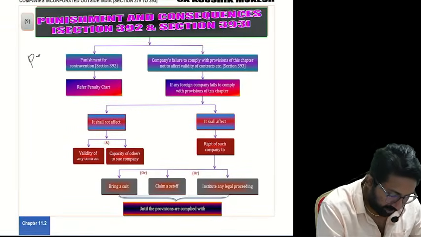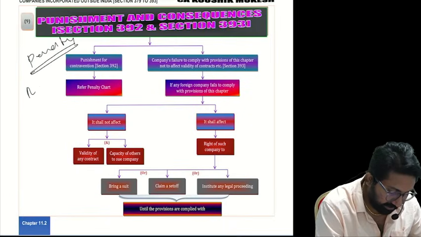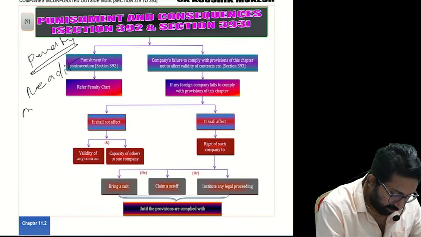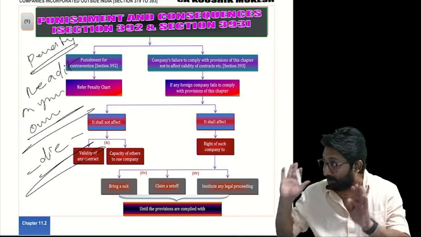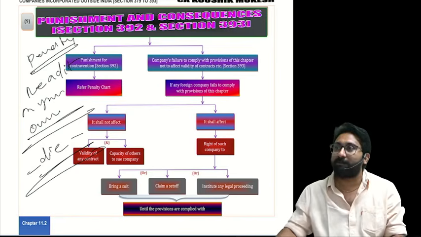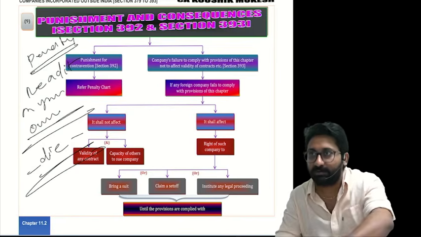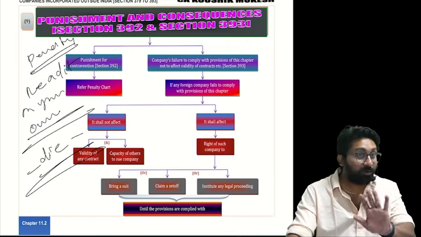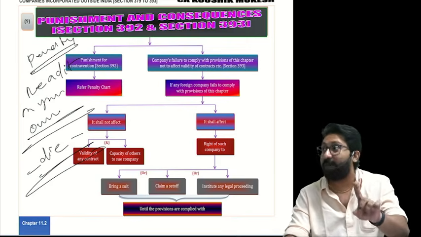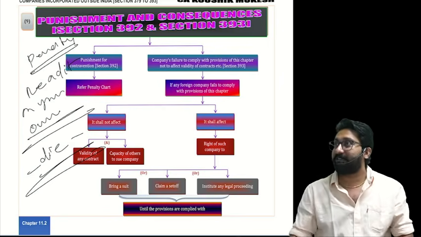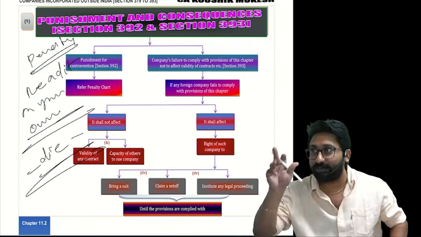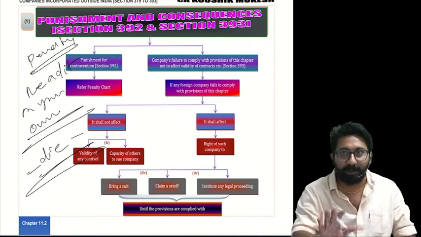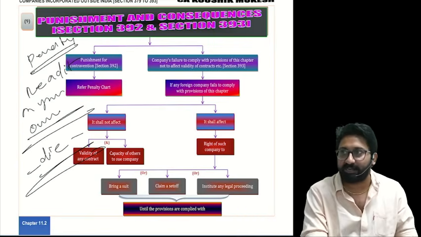These are all only penalty sections. Read them on your own, or else you will die. I am not telling it won't come. It will come. A crack fellow like me preparing the question paper will give 392. I am telling again and again, don't blame me on exam day. Sir, you said 392 will not come. I never said it will not come. I am telling it will come, but I won't teach. Openly I am telling, these kinds of unnecessary sections, I don't want to waste the time on.